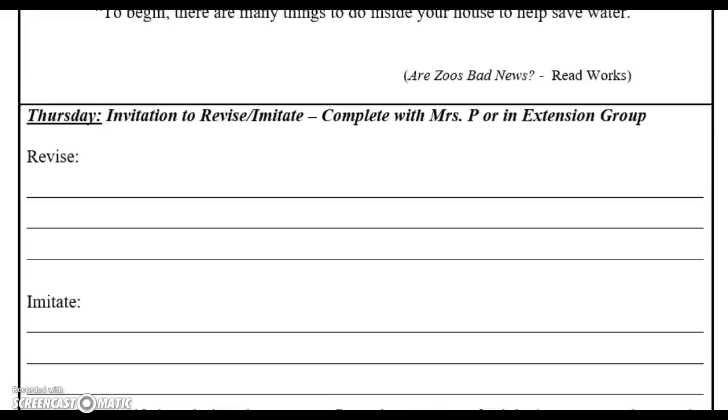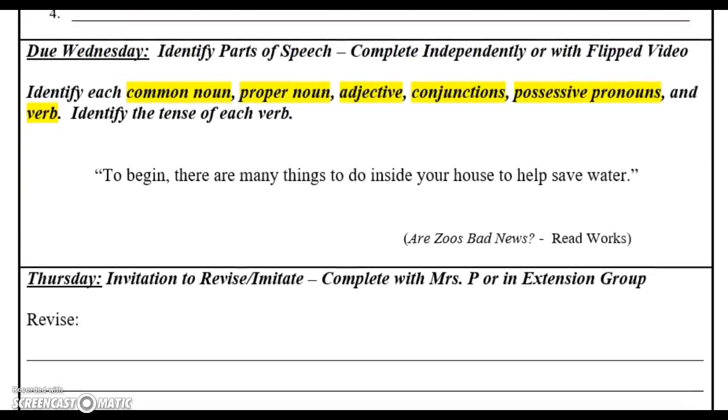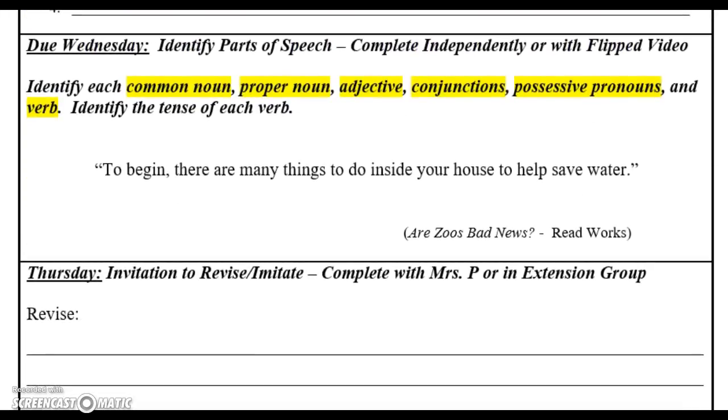The last thing you need to label is the tense of the verb. Did this sentence happen in the past? Is it happening right now, or is it happening in the future? To begin with, there are many things to do inside your house to help save water. Think to yourself: first of all, look at the verbs and think, am I talking about this happening in the past? Am I talking about this as something I can do right now? Or am I talking about this as something I can do in my future? Identify the tense of the verb, so the tense of the sentence, and then you are done.